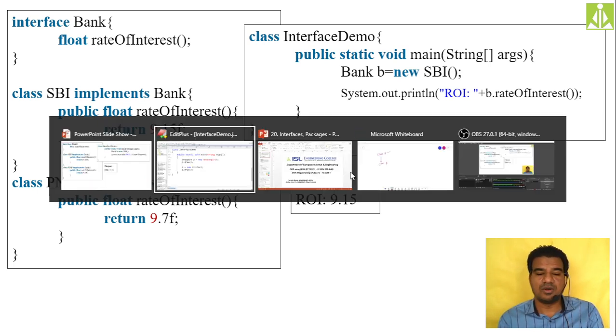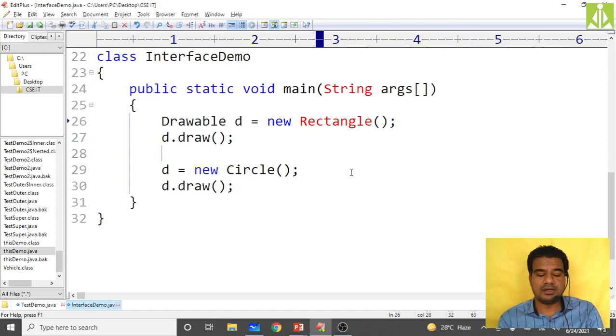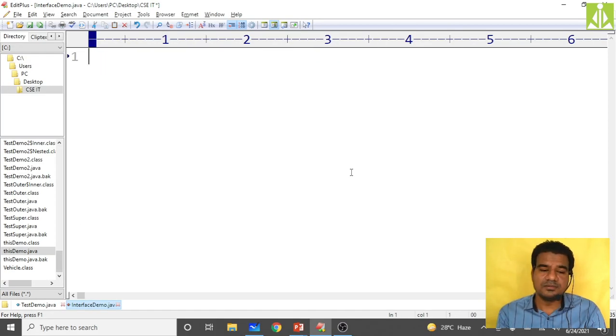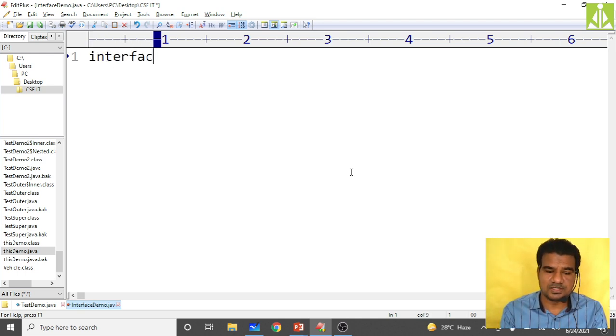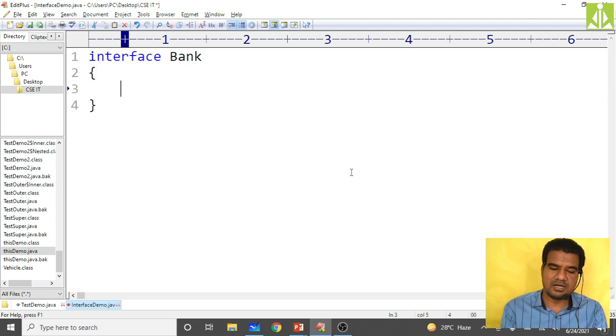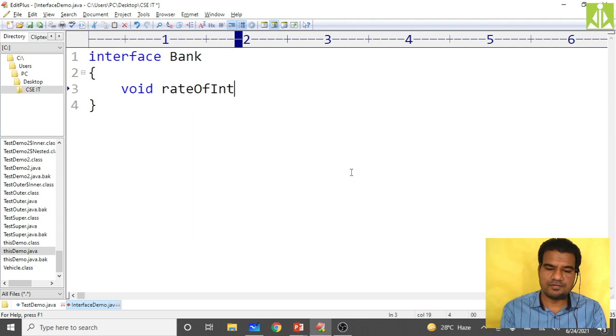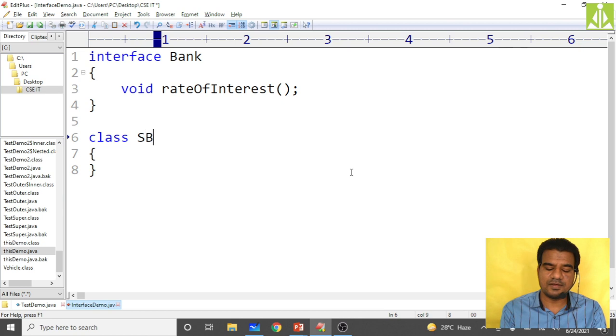So this complete thing we will practically do, and we will check what sort of output we will get. Okay, so simply go here and delete this existing one. First of all, create the interface Bank. In this Bank interface, put the method void rateOfInterest, abstract method. Come down and create one class which implements this Bank interface.